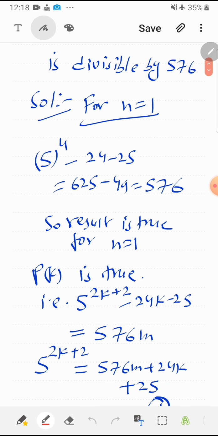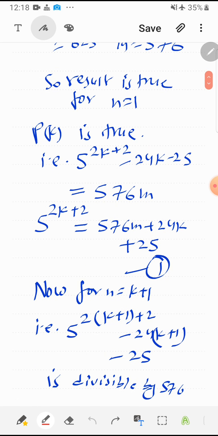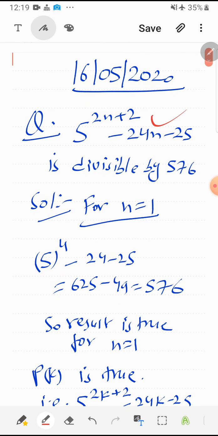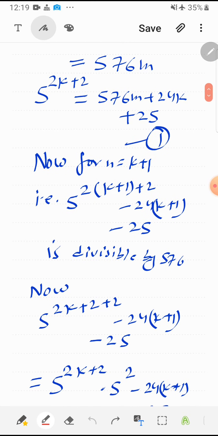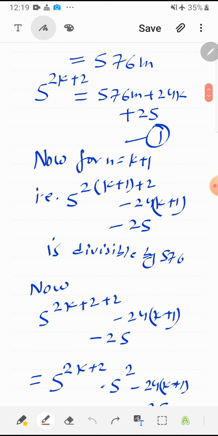Now let us assume the result is true for k, so put n equal to k. Let us suppose this is equal to 576m. Now finding the value of 5 raised to the power 2k plus 2, we obtain equation number 1. Now put n equal to k plus 1 in this equation, so let us check that the result is true for n equal to k plus 1.